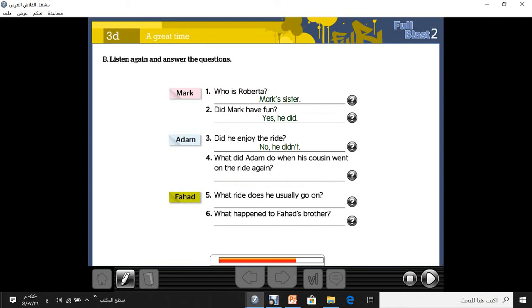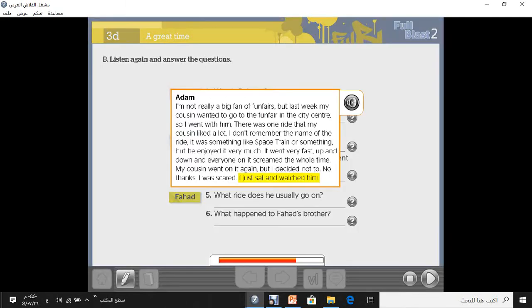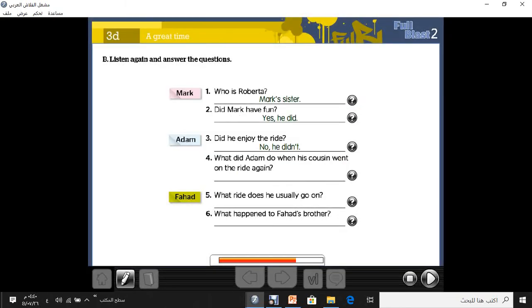What did Adam do when his cousin went on the ride again? I just sat and watched him. So what did Adam do when his cousin went on the ride again? He sat and watched him. Okay, listen to complete about Fahad.